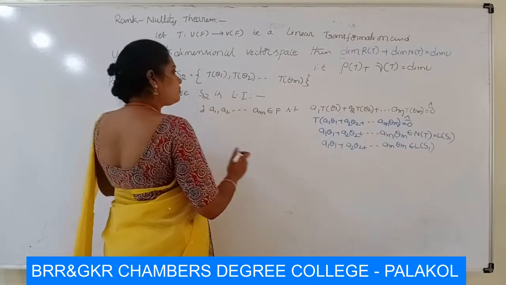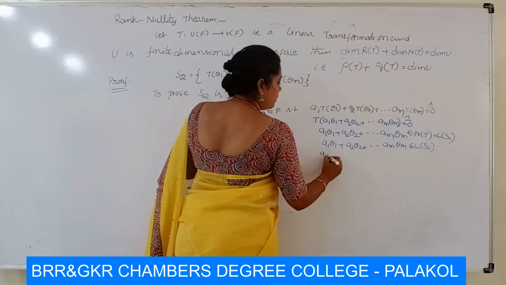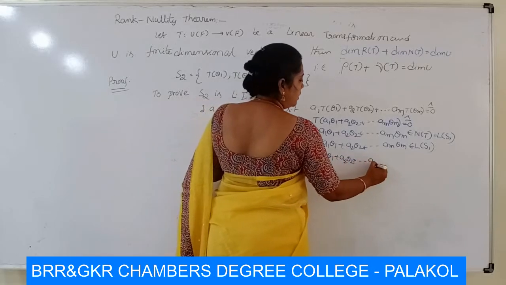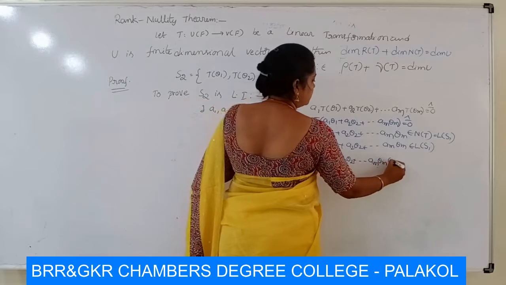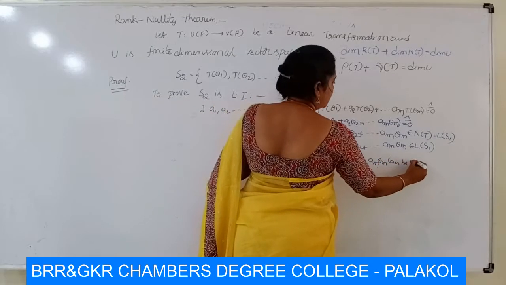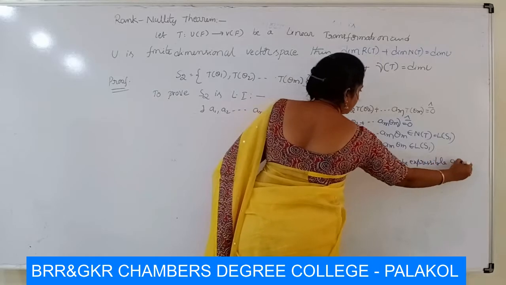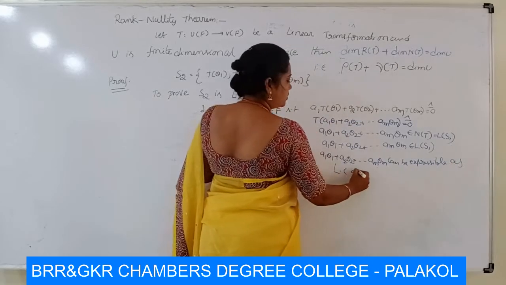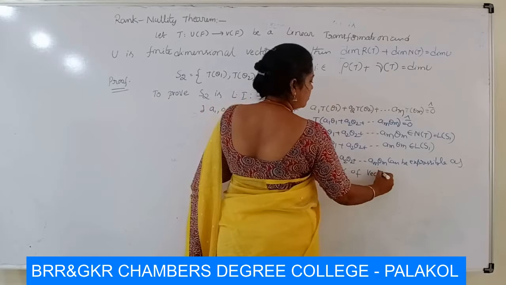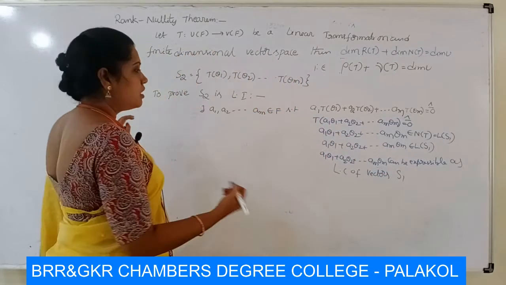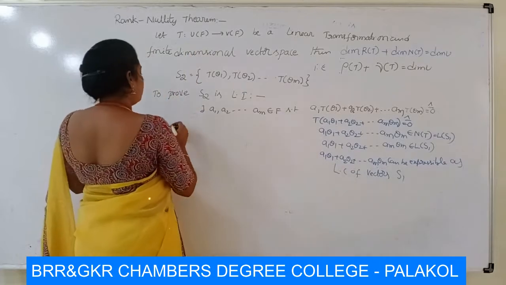Therefore, a1 theta 1 plus a2 theta 2 plus and so on, am theta m is expressible as a linear combination of vectors of S1. S1 contains alpha 1, alpha 2 and so on, alpha k.